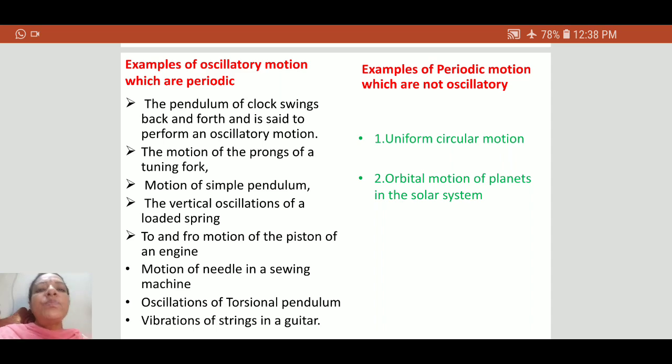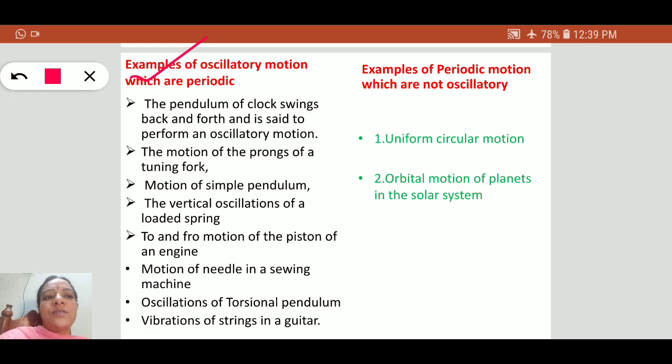See here, these are examples of oscillatory motion which are periodic. And the examples of periodic motion which are not oscillatory. First example, the pendulum of a clock swings back and forth and is said to perform oscillatory motion. This is correct. This is a pendulum, it moves like this about a mean position. So this is also an example of oscillatory motion.